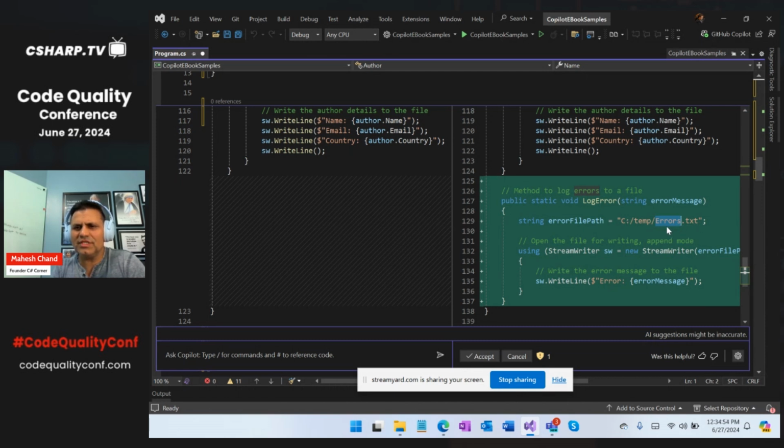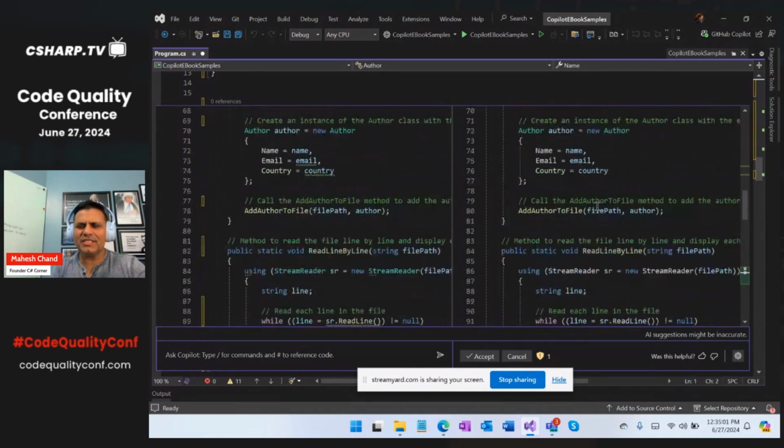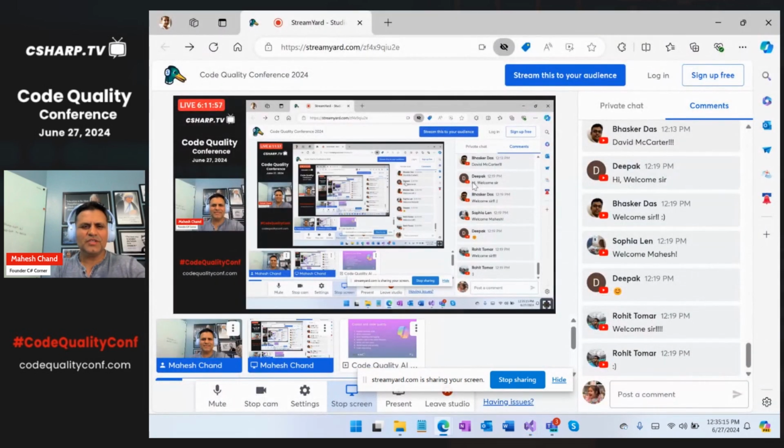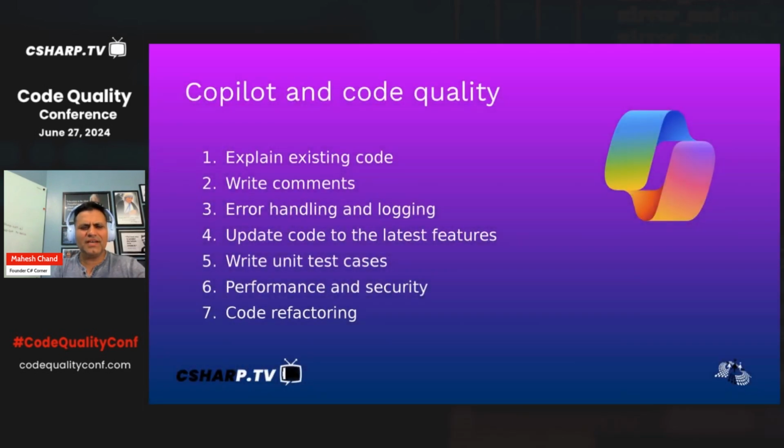The reason it's adding to c:\temp is because I'm already creating another file in c:\temp at the top. So now every time an exception comes, it's going to write to this log file. So how cool is that, right? So far, I have not typed a single line of code. That makes sense. So let's go back to my list here. Our point here, guys, is that Copilot can save you a lot of time and do some of the work you really don't like to do, the boring work like typing and writing comments and all.